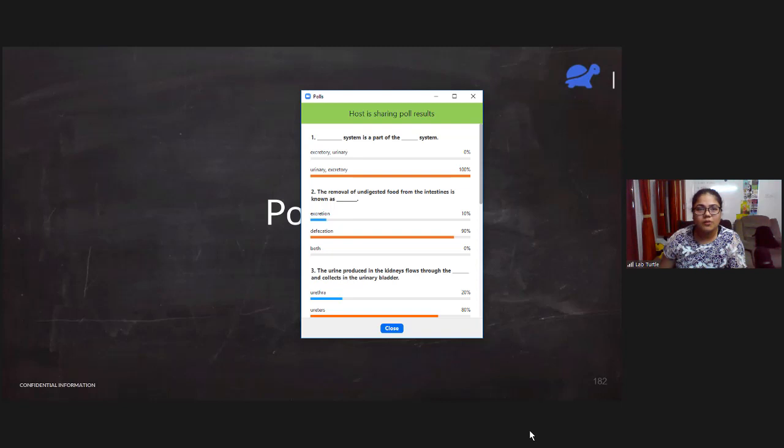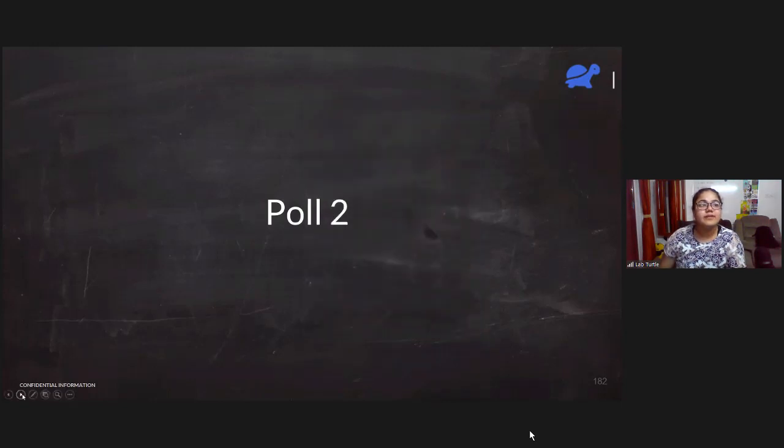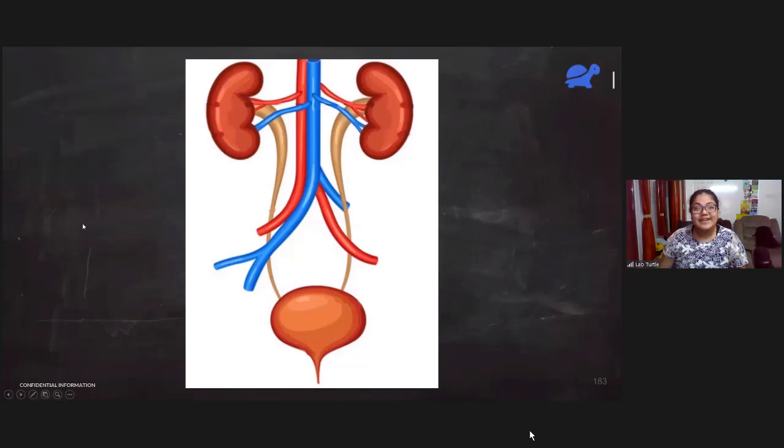So I'm going to stop now. Let's move ahead and talk about the renal artery and renal vein once again. So there is a separate poll based on this. So again, pay a little bit of attention here.